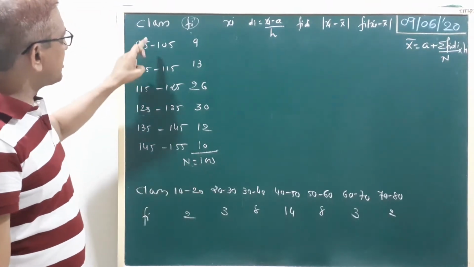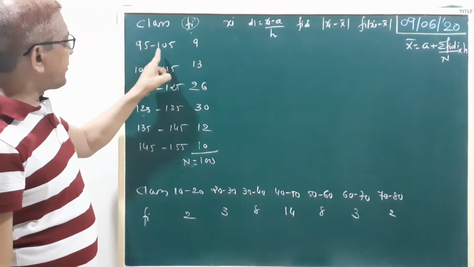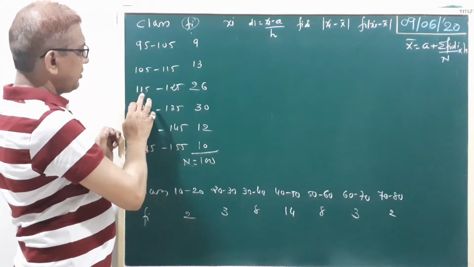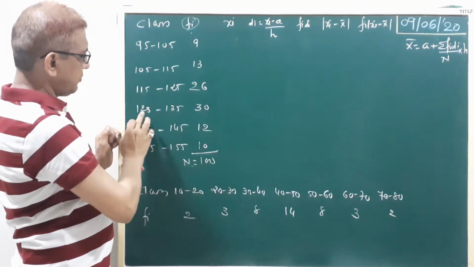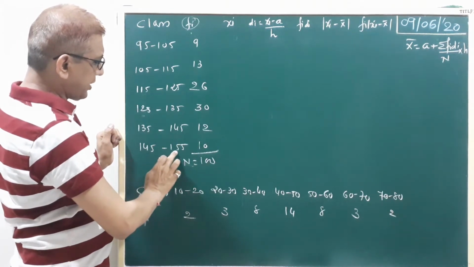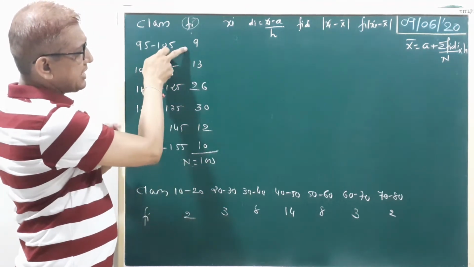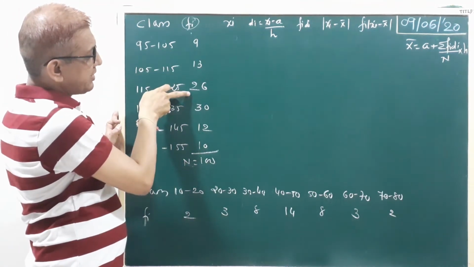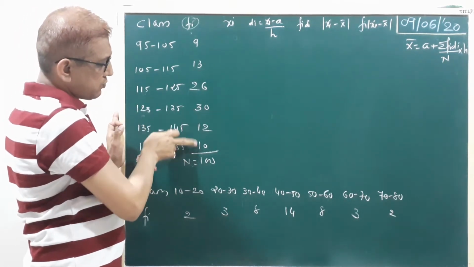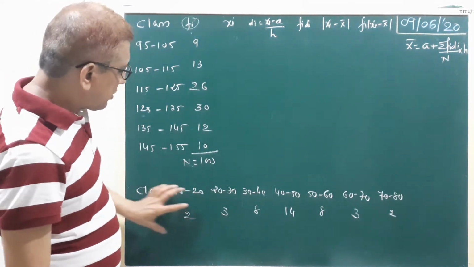Here we write the second question. Class and frequency are given. 95 to 105, frequency 9; 105 to 115, 13; 115 to 125, 26; 125 to 135, 30; 135 to 145, 12; and 145 to 155, 10. Sum of these frequencies: 13 plus 9, 22. 22 plus 26, 48. 48 plus 12, 60. 60 plus 40, 100. Clear? Okay.